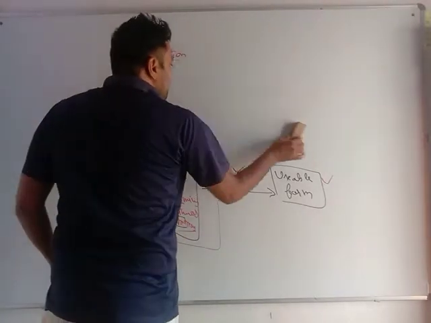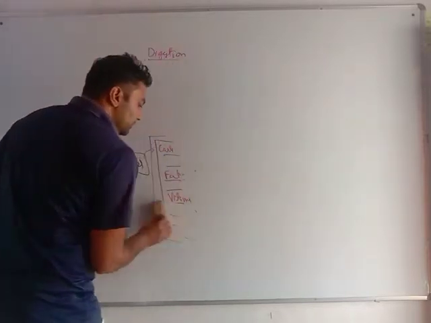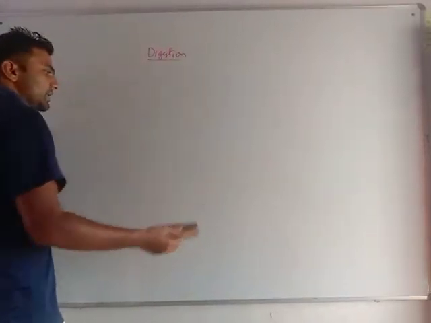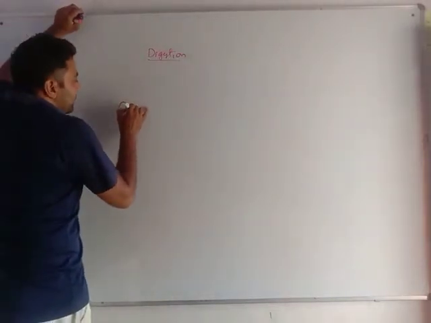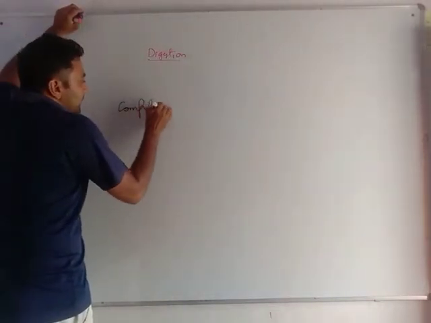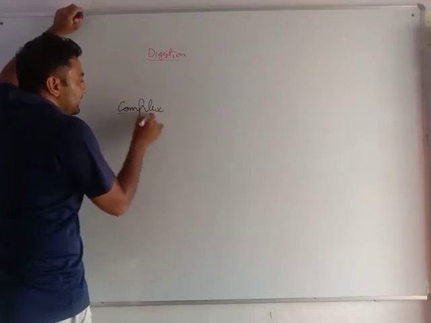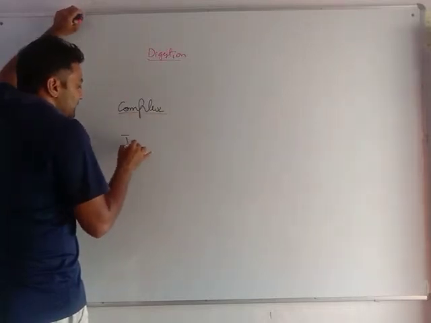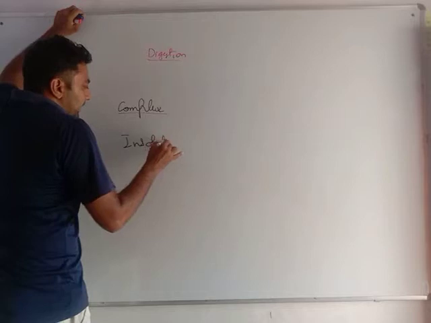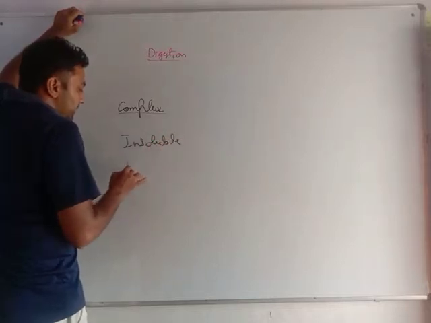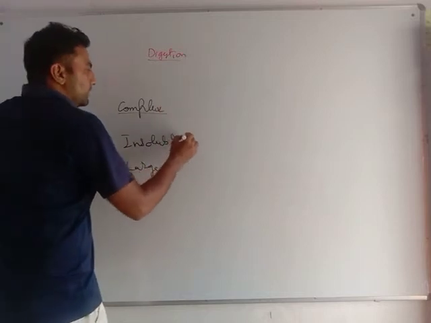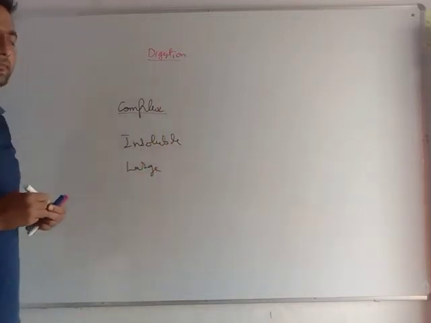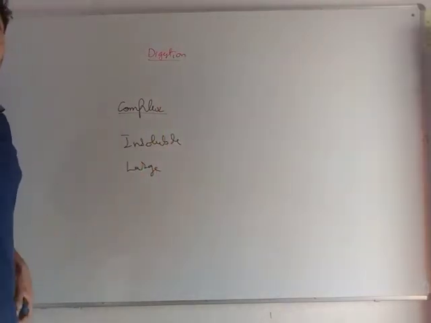I am again letting you know what digestion originally does. Whenever I am having food, I am originally eating complex material, insoluble material, and large food material. What does complex material mean?